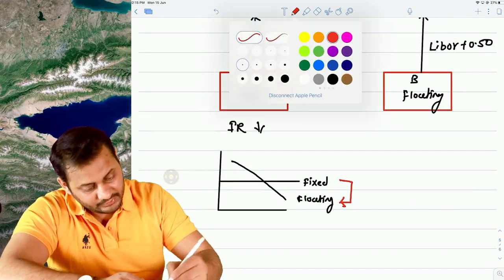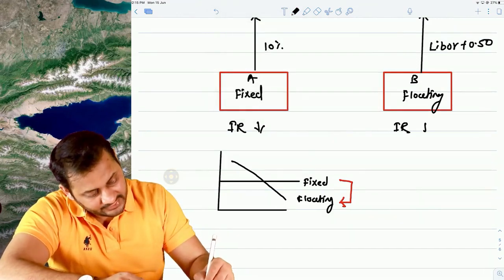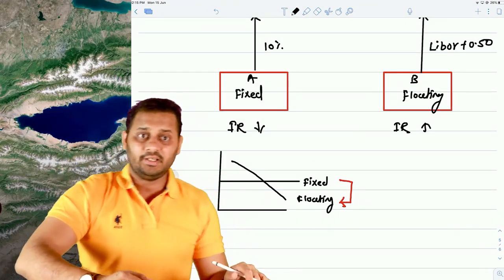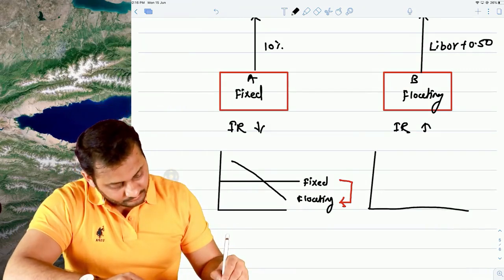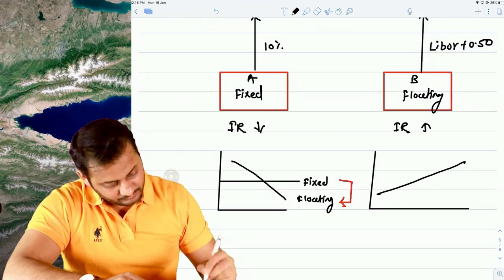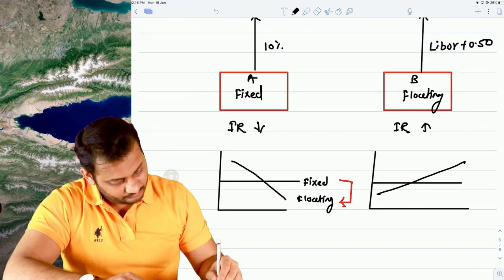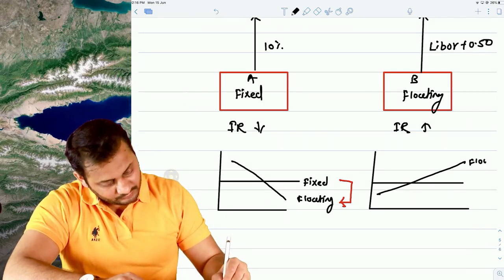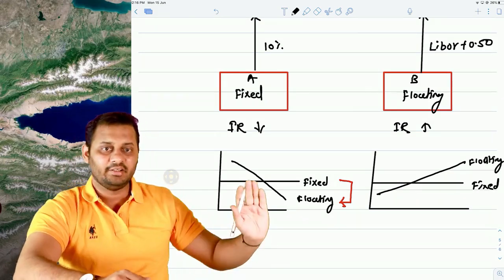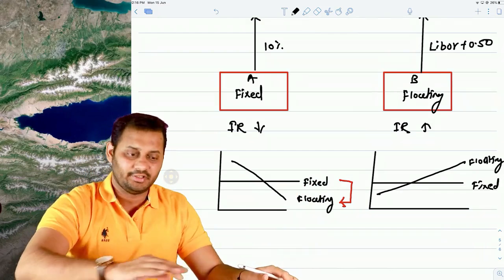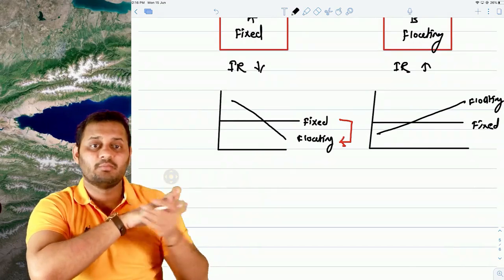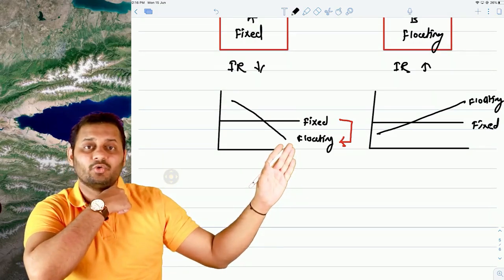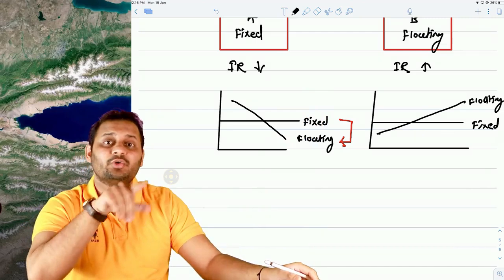Now let's take an example on the other side of this party. He expects that the interest rate will go up, and if the interest rate goes up, what happens is this. So this is floating, this is fixed. In reality, either of the situations will happen, both will not at the same time. But can you see one thing? Both of them have a different opinion about the floating rate. He is expecting the floating rate to go down. That party is expecting the floating rate to go up.